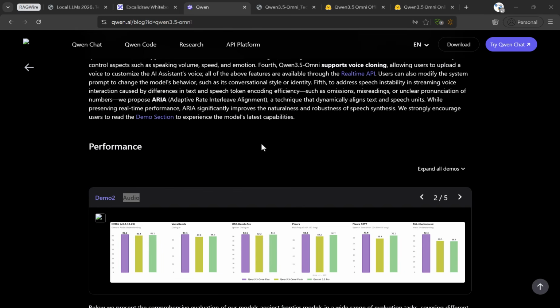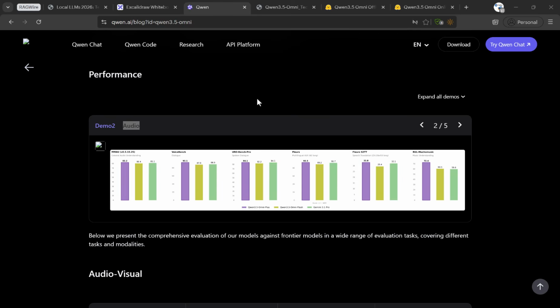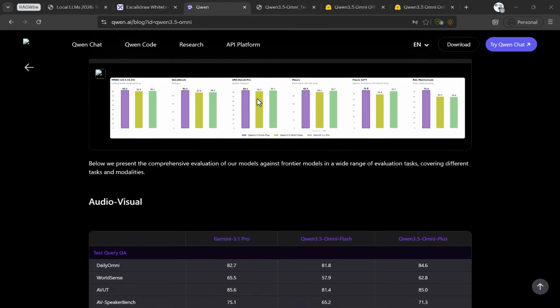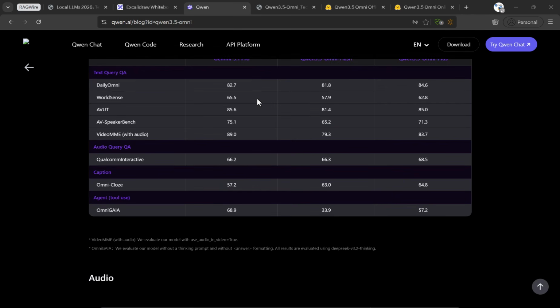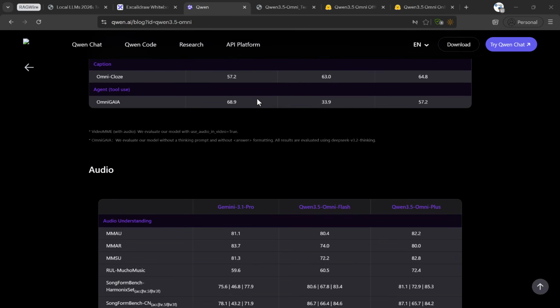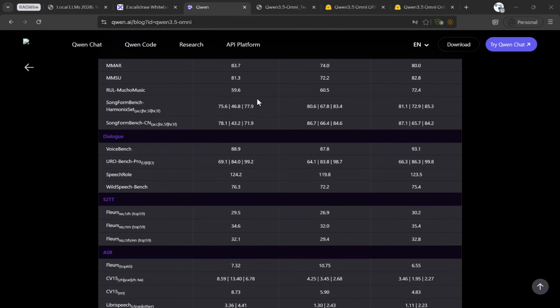Very soon, Qwen is going to release its model on Ollama. That means you can also test it on your computer. In this video, I'll break down how Qwen 3.5 Omni works, why it is so powerful, and what this means for the future of AI. Let's go ahead and get started with this.